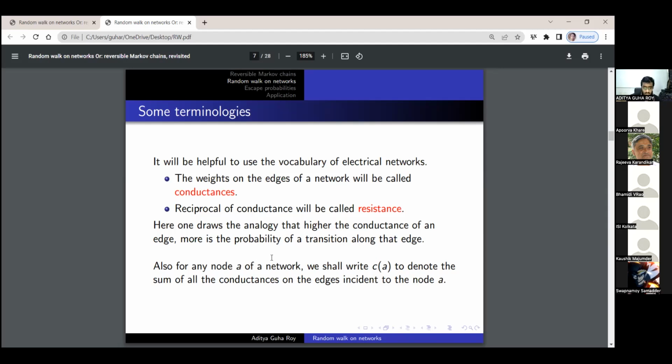Also, for any node A of the network, so the vertices of the graph, when we are speaking in the terminology of networks and conductances, we will call these vertices nodes. So for any node A of a network, we shall write CA to denote the sum of all the conductances on the edges that are incident to the node A. So we collect all those edges that have one endpoint as A, we sum their conductances up, and we call that quantity CA.